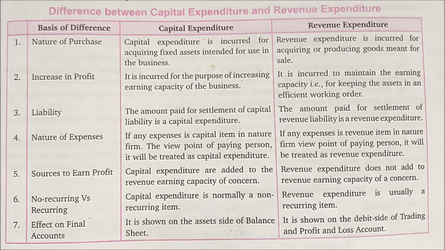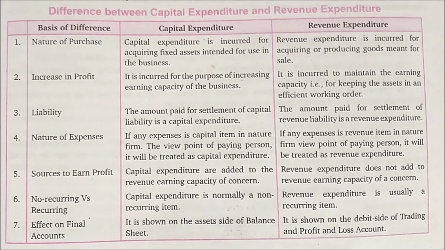See, nature of purchase. Capital expenditure is incurred for acquiring fixed assets intended for use in the business, whereas the revenue expenditure is incurred for acquiring or producing goods meant for sale. Second, increase in profit.